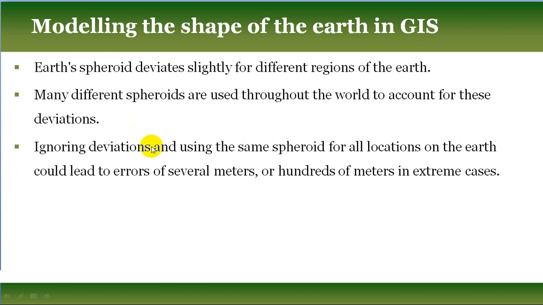Ignoring deviations and using the same spheroid for all locations on the earth could lead to errors of several meters or hundreds of meters in extreme cases.